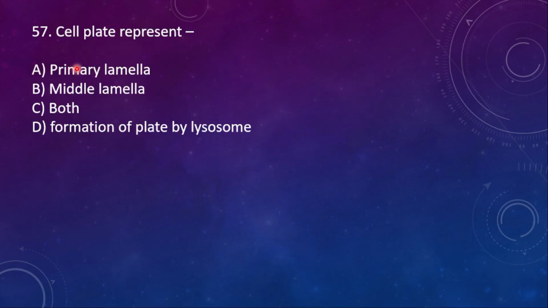Next, 57th question. Cell plate represents A, primary lamella, B, middle lamella, C, both, D, formation of plate by lysosome. Here the right option is middle lamella.